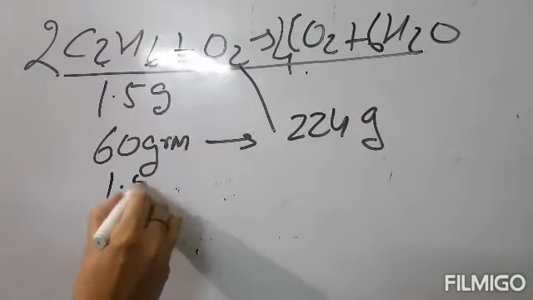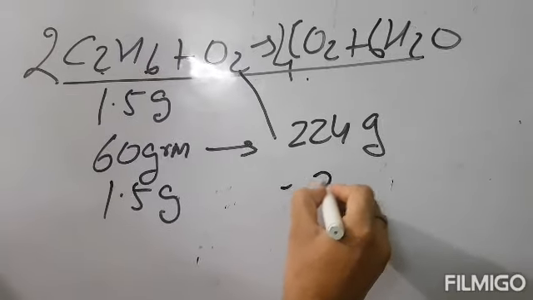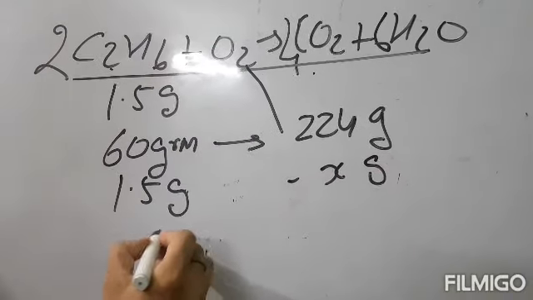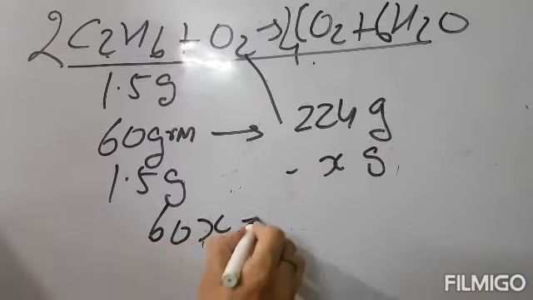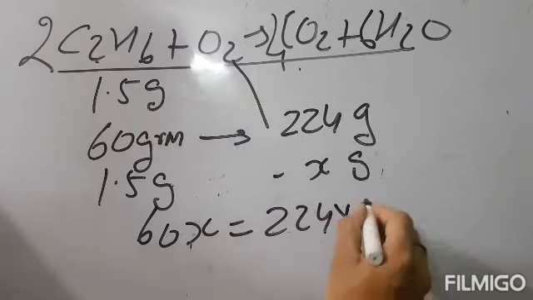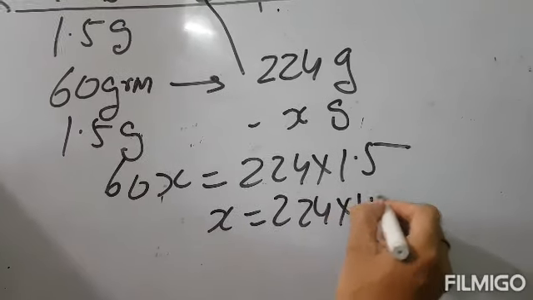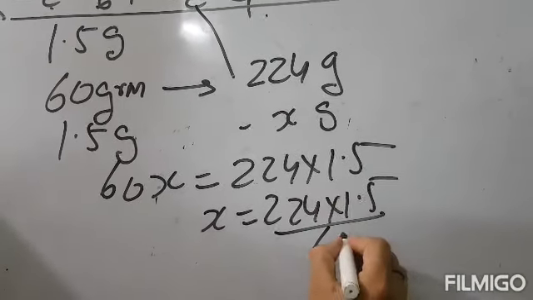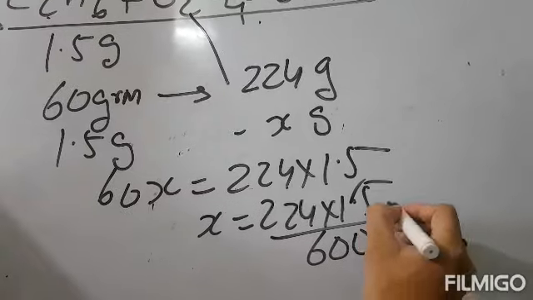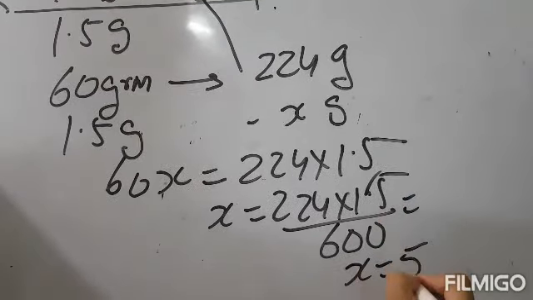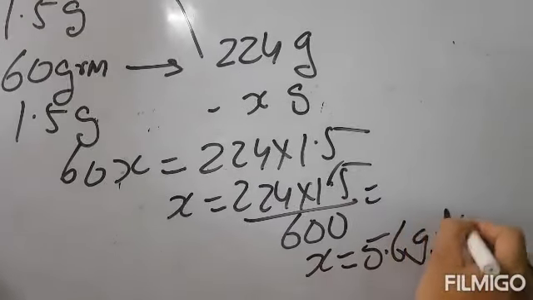So 1.5 gram will react with, suppose, x gram. Cross multiplied, 60x is equal to 224 multiplied by 1.5, and x is equal to 224 into 1.5 upon 60. It becomes 5.6 gram of oxygen.